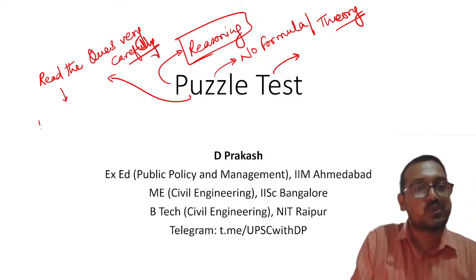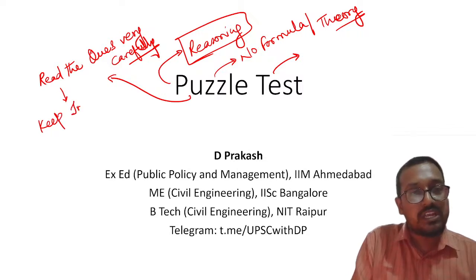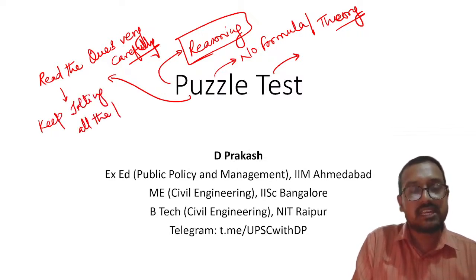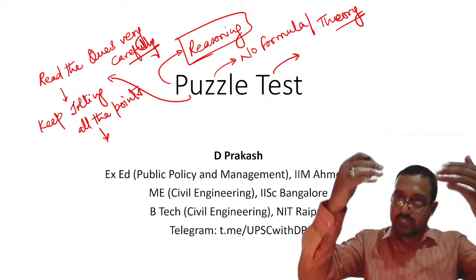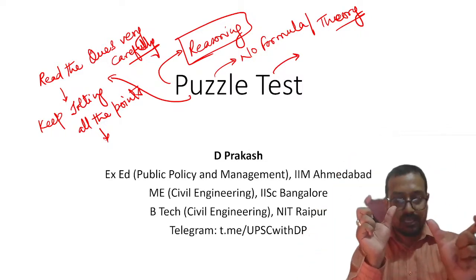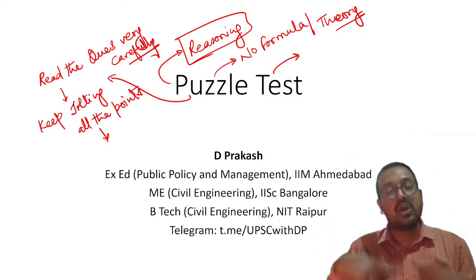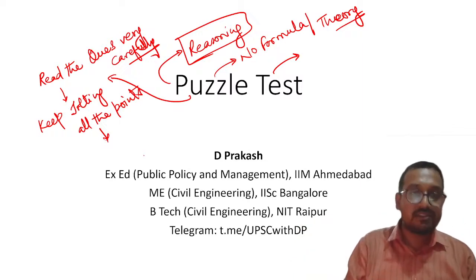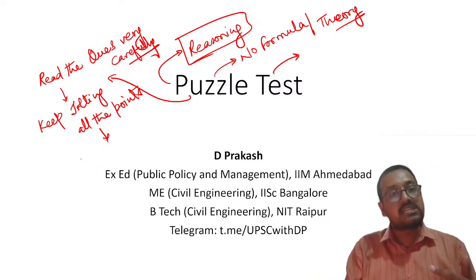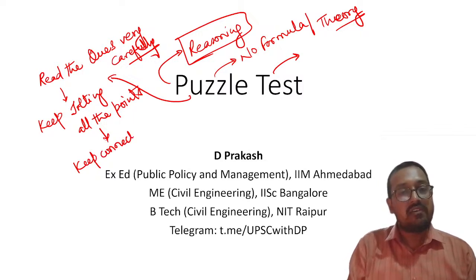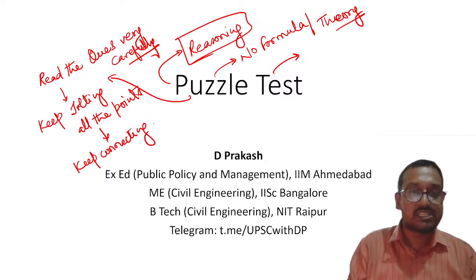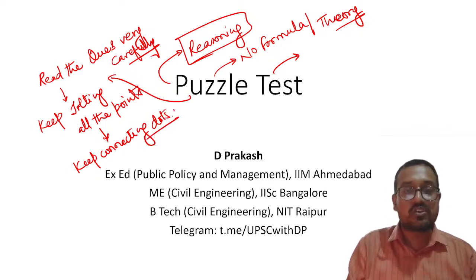The second thing which you should do is keep jotting down all the points. All the points, whatever is there, trivial, bigger, smaller, and at the same time keep connecting the dots. You should not think that first I will read, I will keep track of pieces, but I will join them later. No, my dear students, never ever do that. In the process itself, keep connecting the dots. So I will give you two assignment questions, and you all should try to solve.